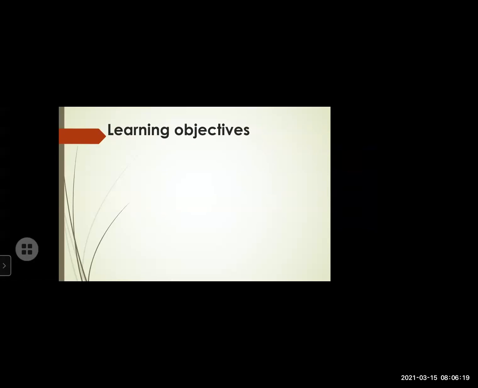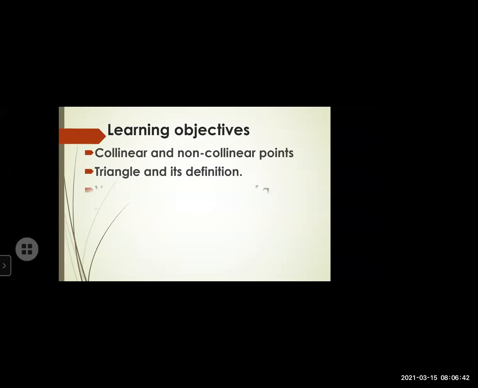Now, learning objectives. Today, what are we going to learn in this session? First is collinear and non-collinear points. The first thing we are going to learn is what we mean by collinear points and non-collinear points. Then the triangle and its definition. Next, we are going to learn the vertices, sides, and angles of a triangle.